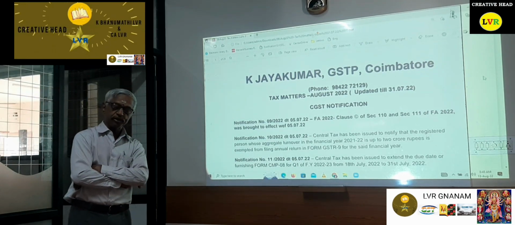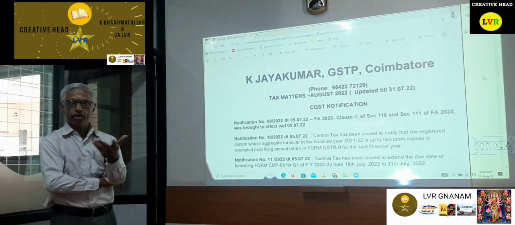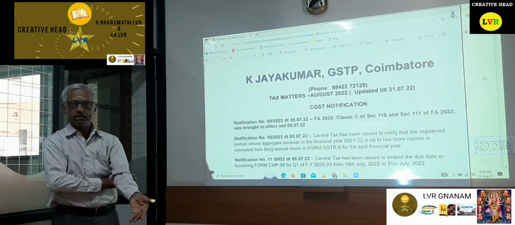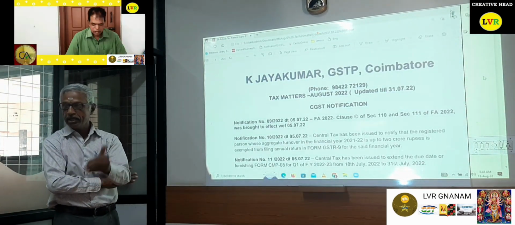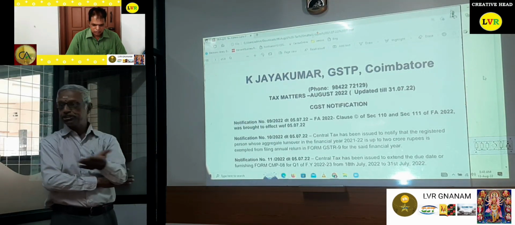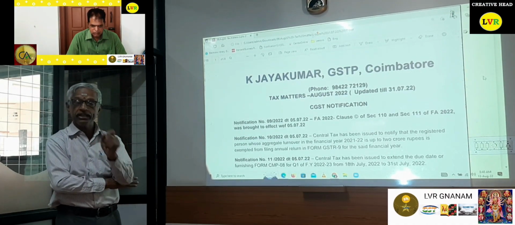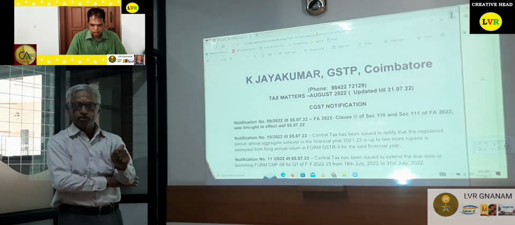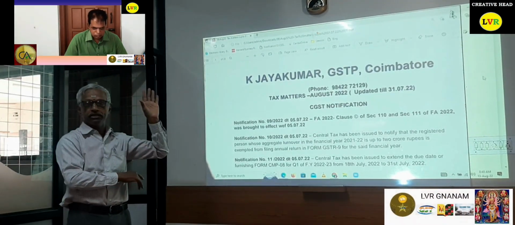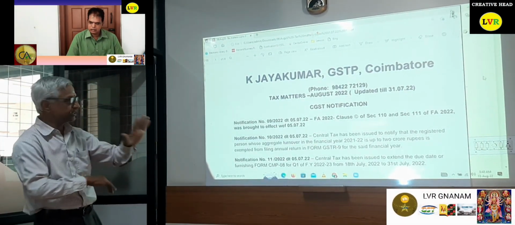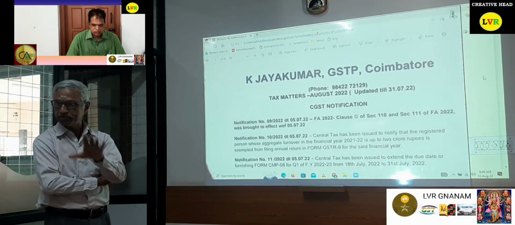Please note, dear friends, up to 31st December you cannot sleep. I don't know how you are going to sleep, because September 30th is fast approaching, for which you have to file the income tax returns. Then immediately, GSTR 9(9)(c) has already been opened, and the last date is only 31st December. I don't know whether an extension will come or not, because you already have a bitter experience with the July 31st extension. Hence, I request all of you to complete before 31st December.